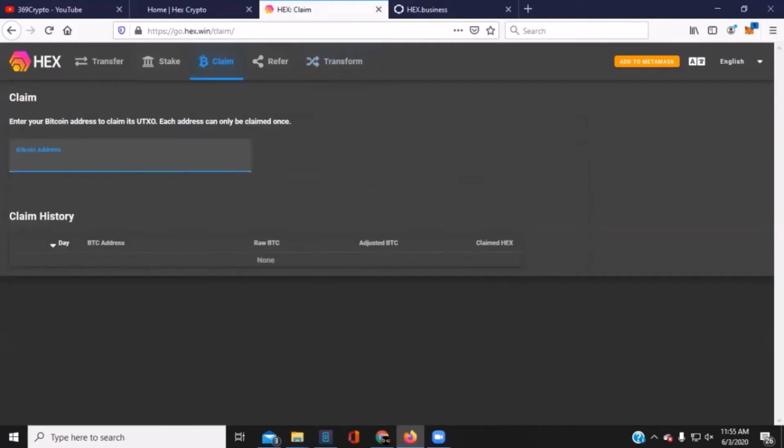If you had Bitcoin in a wallet that you had the private keys to, so you can do a signature function with this wallet, and if you know what I'm talking about, then you do. If you don't, you probably didn't have the keys. If it was on Coinbase or an exchange, for instance, it wouldn't count. The snapshot was on December 9th, 2019. If you had Bitcoin at that time in a wallet that you had the keys to, you can paste the address of that Bitcoin wallet here, and then you can see if you can claim.